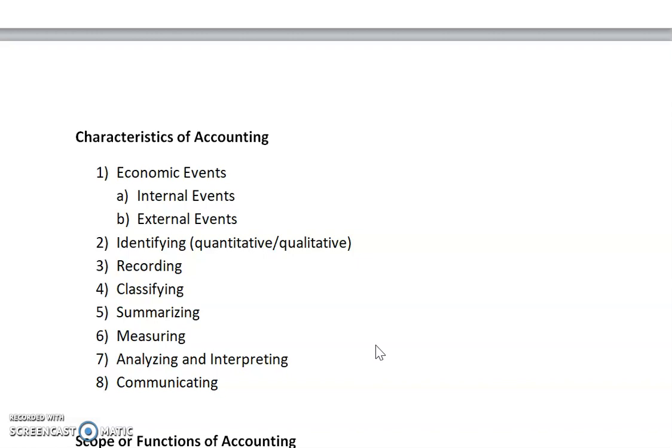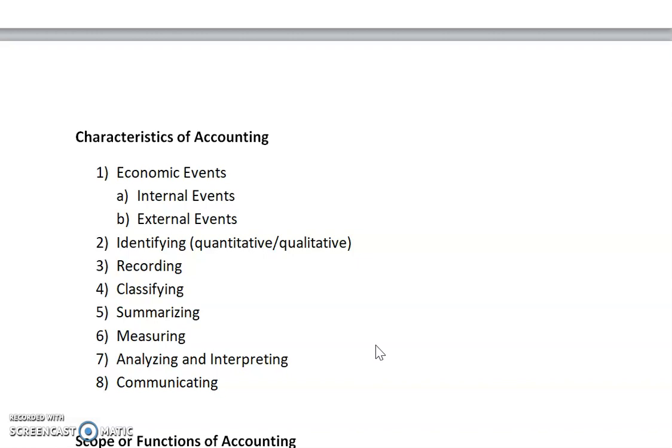Suppose our organization has a branch; then we consider it an internal matter, such as the supply of goods from one branch to another, which is basically an internal event. And in external events, the other transactions are related to external parties, meaning we purchase goods from outside, we sell goods, and other expenses are included in external events.